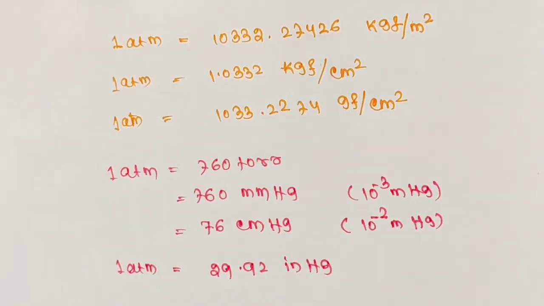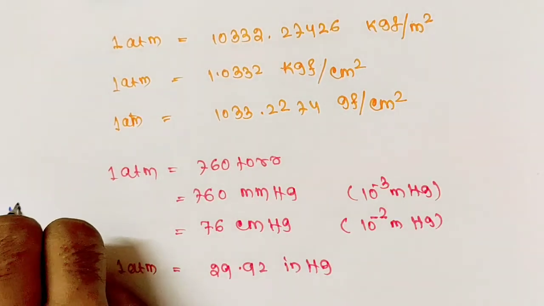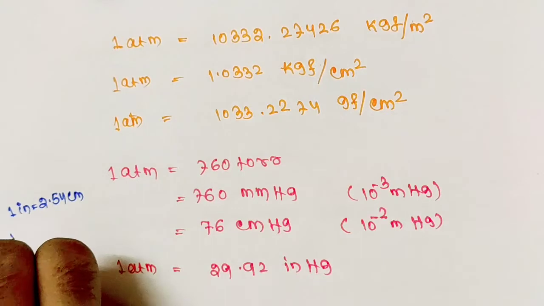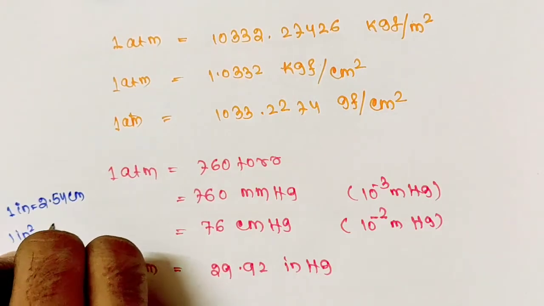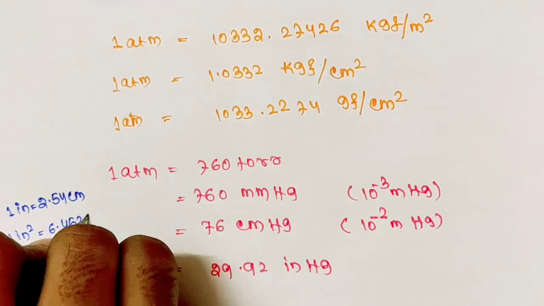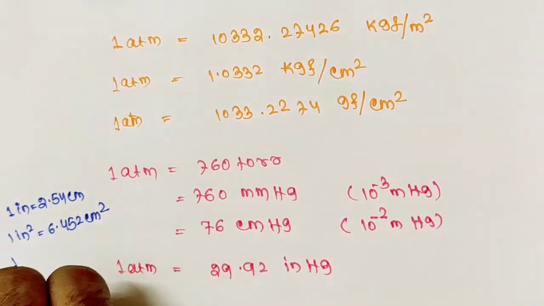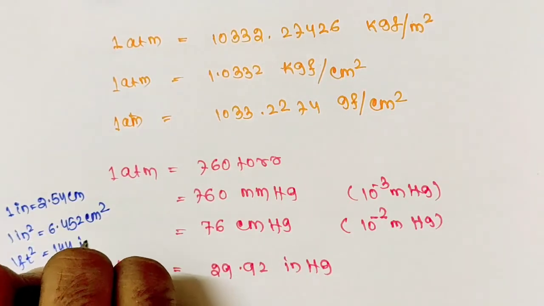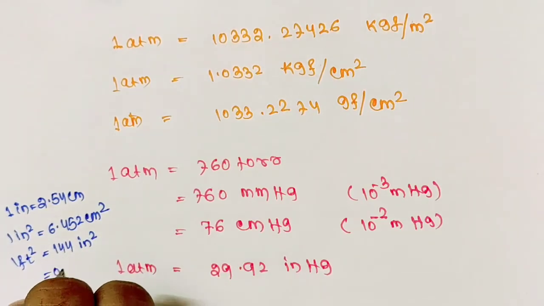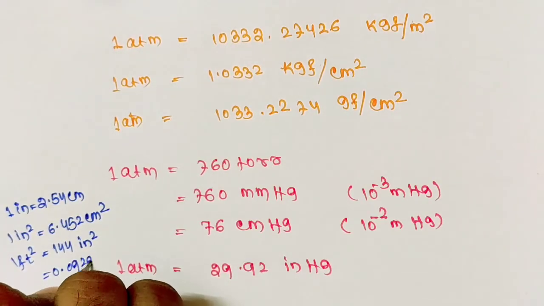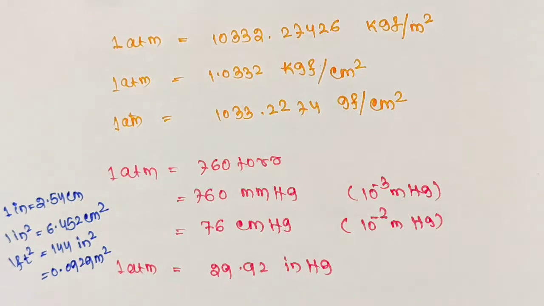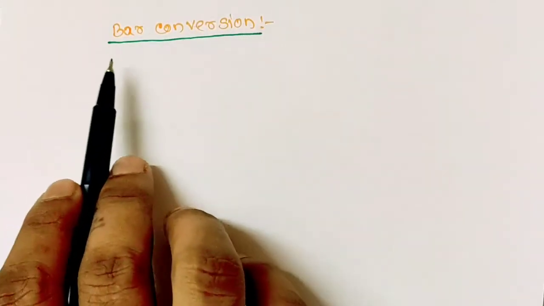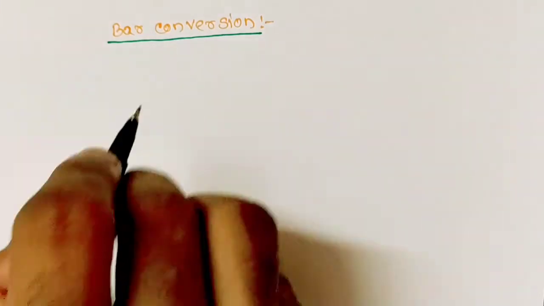Here you may note that 1 inch equals to 2.54 centimeter, 1 square inch equals to 6.452 centimeter square, 1 foot square equals to 144 square inch, or this is equals to 0.0929 meter square. Next, let us see bar conversion from bar to other units of pressure.